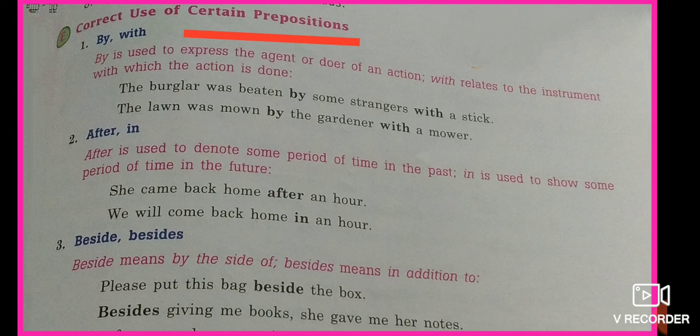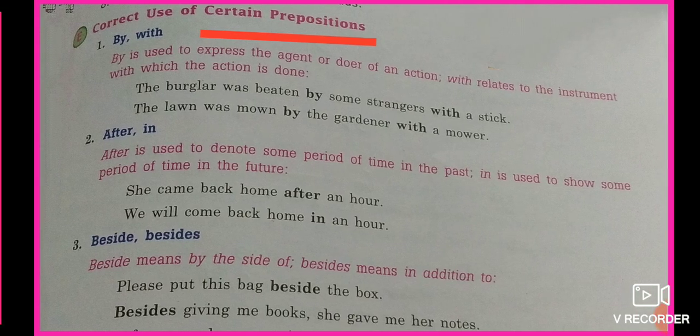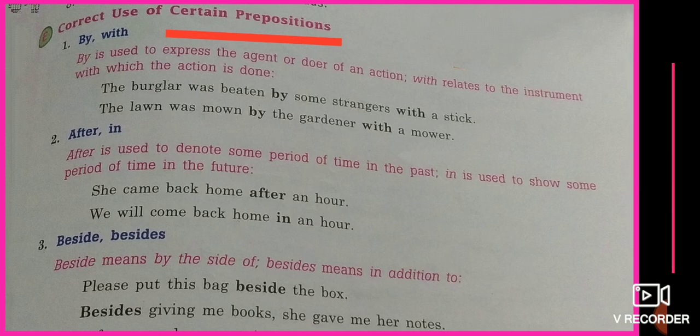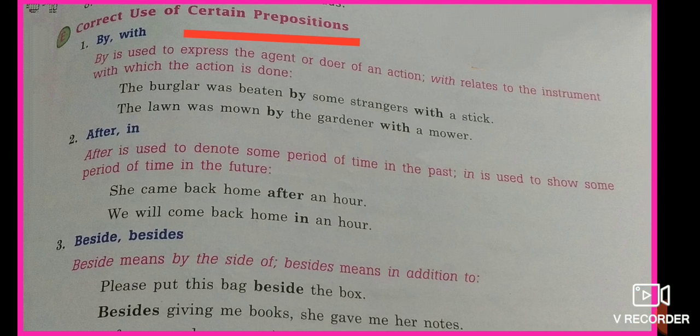Now we will discuss the correct use of certain prepositions like by and with. We can generally alternate them, but the correct use is: by is used for a person and with is used for an instrument. Like the burglar was beaten by some stranger, by a person, with a stick, with an instrument. I am writing a letter with a pen. The letter is written by me; me is a person. By a person, with an instrument.